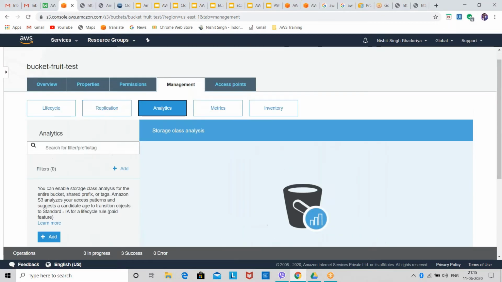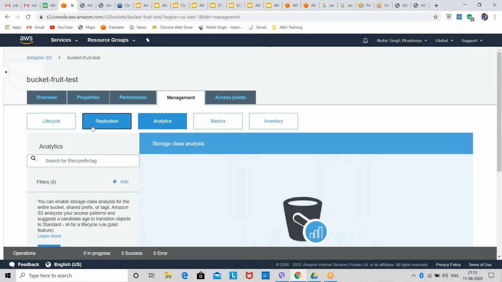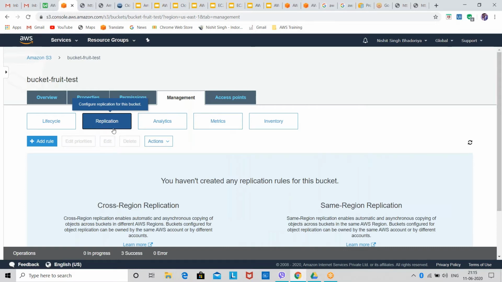Okay. Now, replication. Does anyone know what replication is? If anyone is writing, please tell yes or no first, then write the answer. Ravi said no. Manoj, no. Manoj didn't answer yet. Manoj, do you know what replication is?